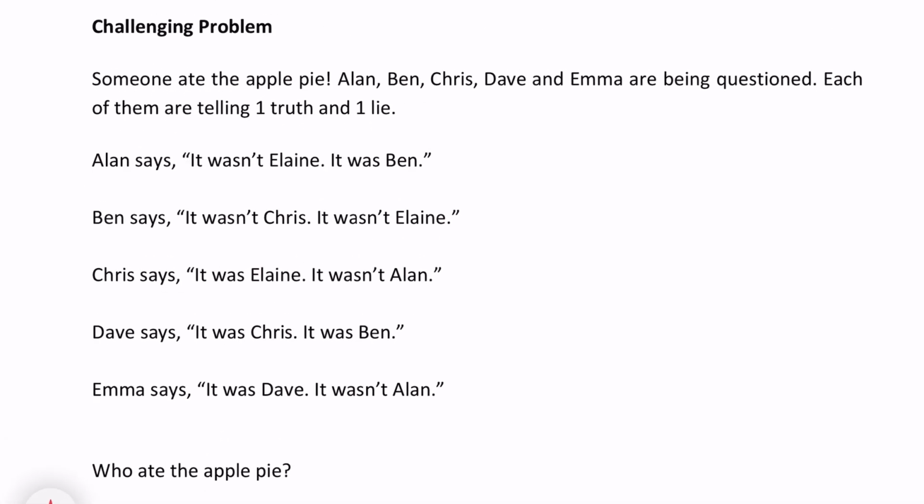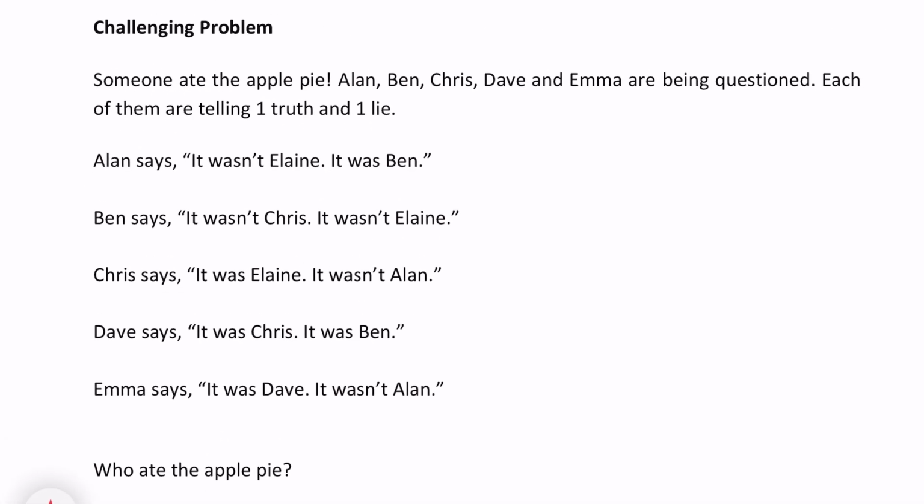Alright, students, now let's try the challenging problem. So what the question says is that each person is telling one truth and one lie. So let's look at Alan first. It could be that Alan is telling a truth here and a lie here, right? Or it could also be that he's telling a lie here, which is false, and this is true.